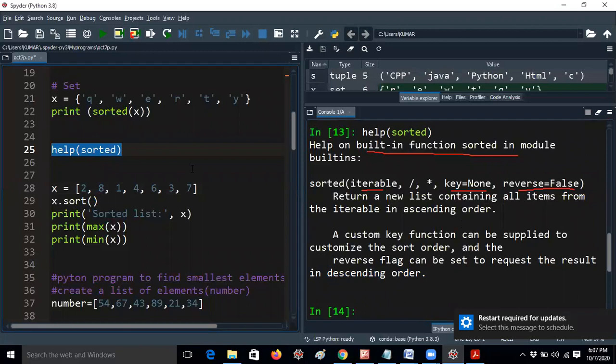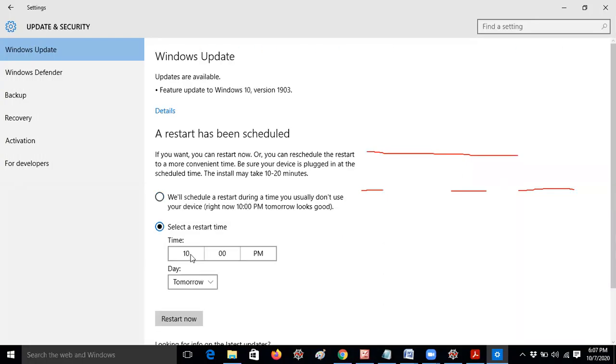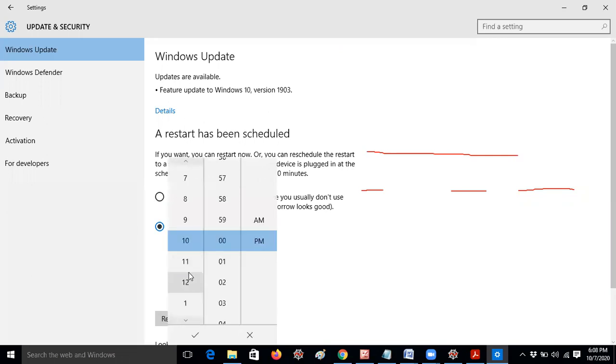Please, guys, again it is asking for a restart, please wait. Why is it installing so many times? If it happens in the middle of the concert, I'm not giving 10 p.m., 11 p.m.